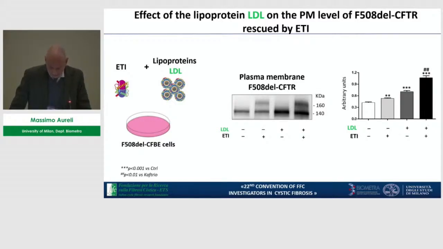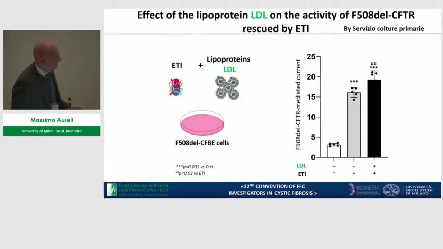And as you can see here, we found again that LDL together with ETI is able to increase the quantity of rescued F508-deleted CFTR at the cell plasma membrane level, and fortunately, this time this result was also confirmed in primary cultures by Servizio Culture Primarie.